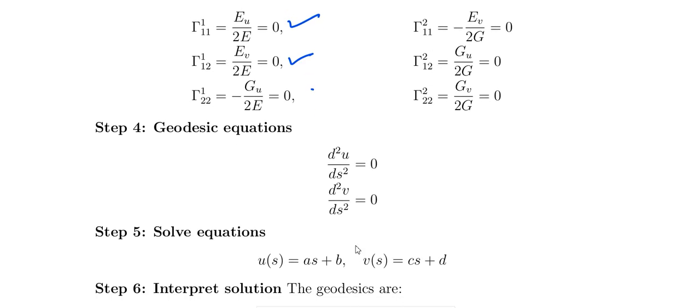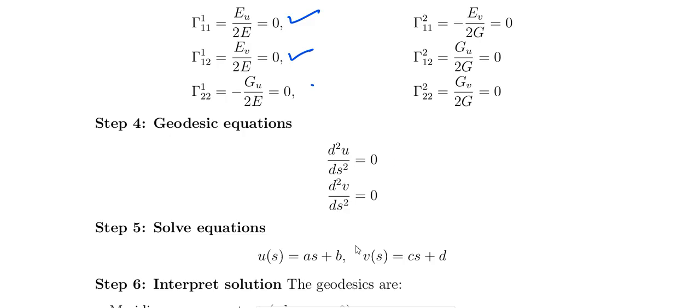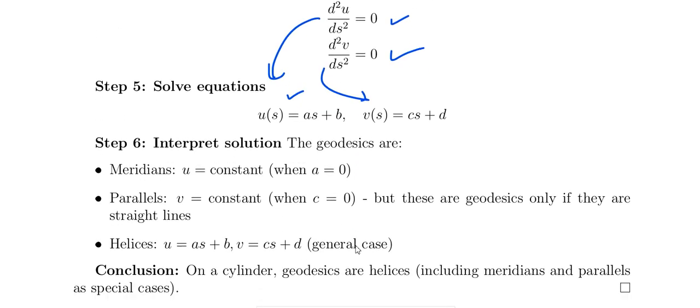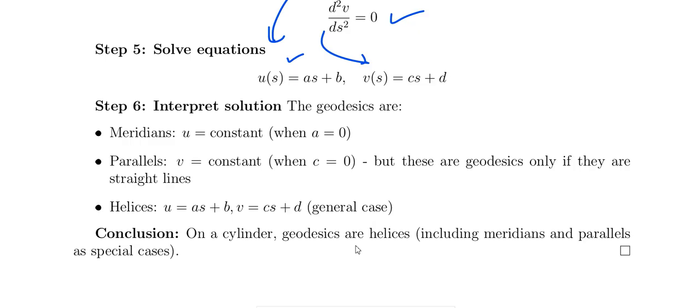So the geodesic equation becomes d squared u by d s squared equals 0. Integrating, u equals a s plus b, and integrating the other, v equals c s plus d. So the geodesics are u equals constant, the meridians, when a equals 0.